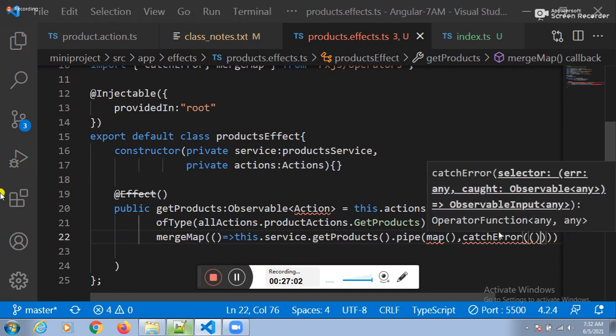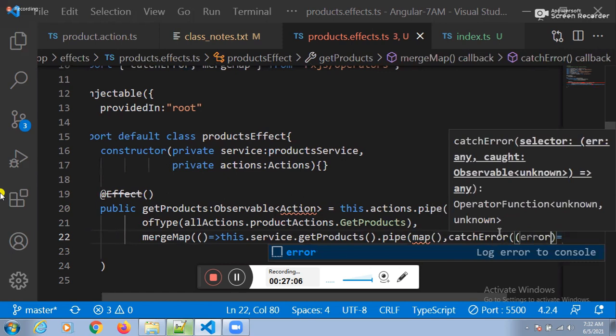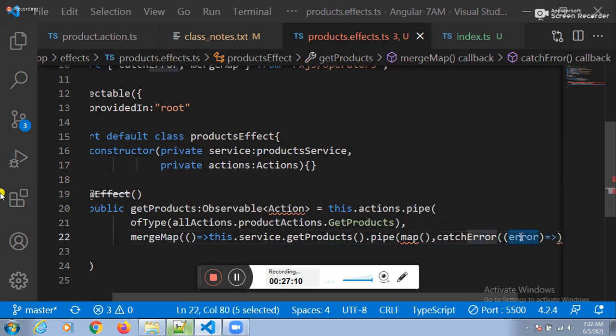Fine. For the catchError function, whatever error we are getting from the server, that error we need to store. This error we need to hand over to the third action, na. Yes, sir. We need to hand over to the third action.